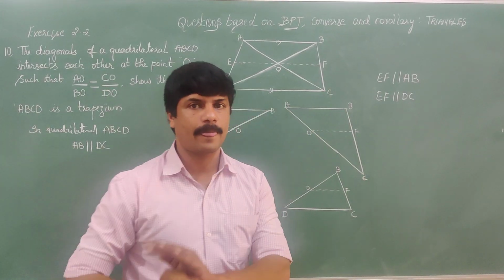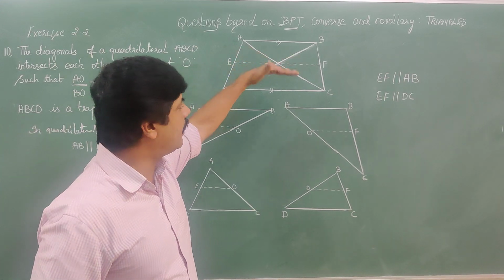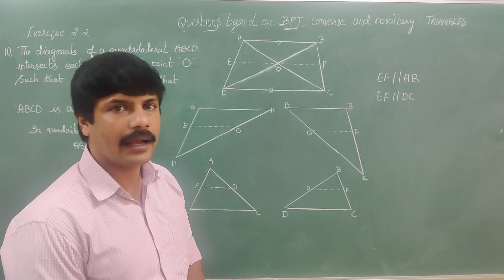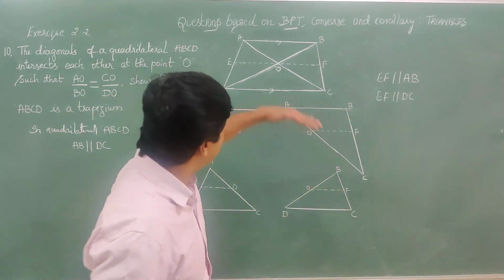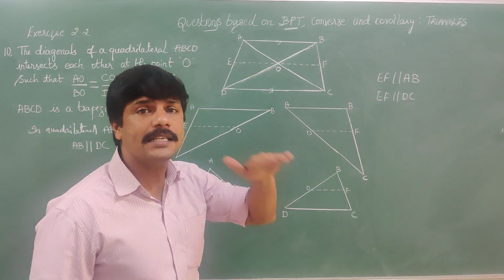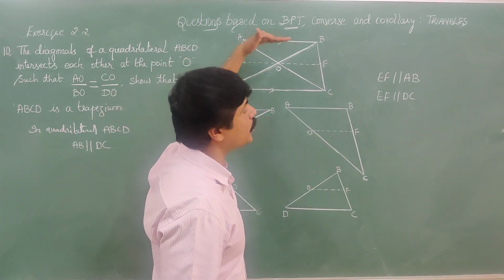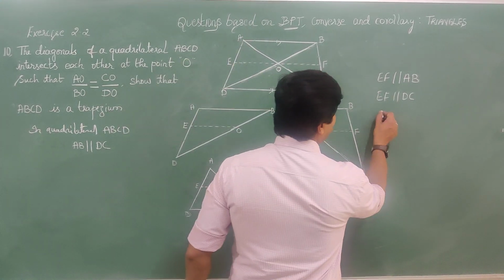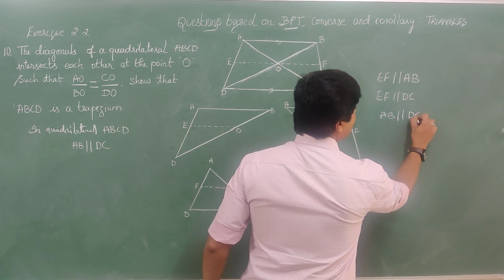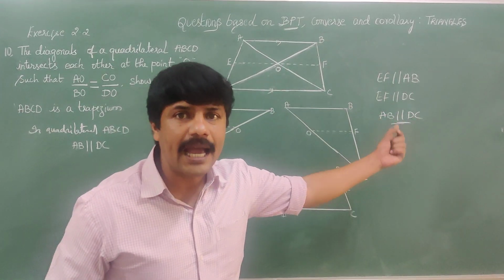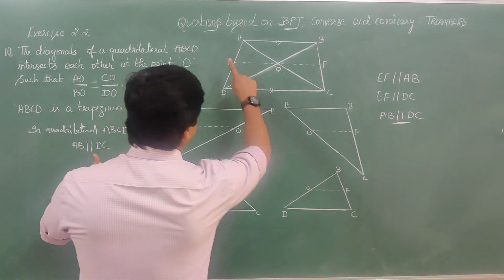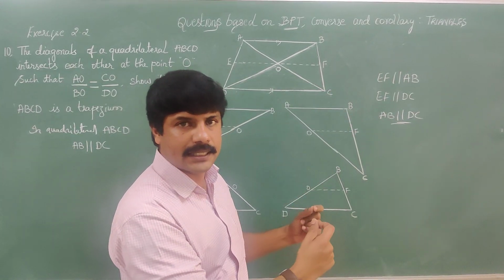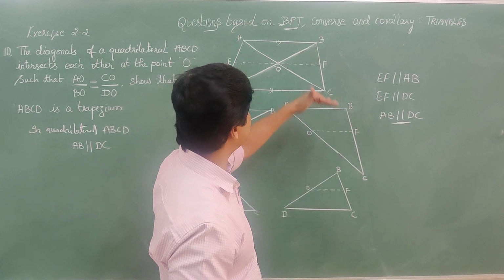By construction EF is drawn parallel to AB, and we have to prove that EF is parallel to DC also. When EF is parallel to AB and EF is also parallel to DC, then automatically AB becomes parallel to DC, and thus we can say that ABCD is the trapezium. This is our concept. In this way, we are going to prove ABCD is the trapezium.